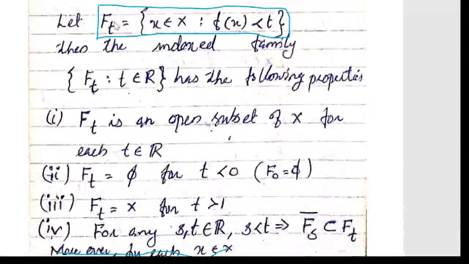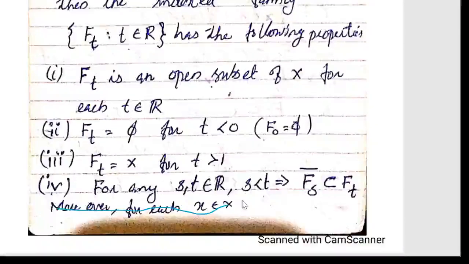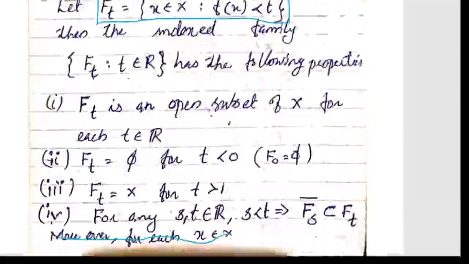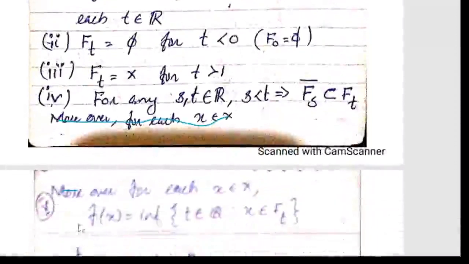Second one was this will become the empty set for t values less than 0, and this will become X for t values greater than 1. And if s is less than t, the closure of F_s is contained in F_t. And the last one, f(x) can be defined in terms of your F_t as f(x) equal to the infimum over t belongs to Q such that x belongs to F_t.